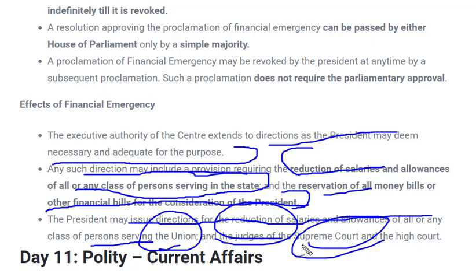So this is all about today's video. In today's video we learned about the basic structure of the constitution and about the emergencies, that is state emergency, national emergency and financial emergency.